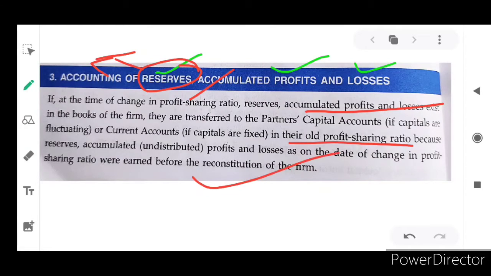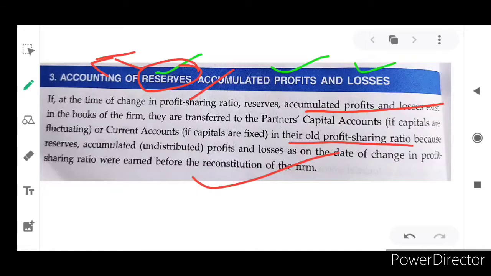So you have to keep in mind that before reconstitution of the partnership firm, which means before calculating the new profit sharing ratio, we allotted some amount, specific or unspecific. Can you understand what I am saying? To meet future loss or future contingencies, we are already allotting some amount from the profit. So when will the firm reconstitute? During admission, retirement, death, or sometimes they may calculate a new profit and loss sharing ratio, isn't it?